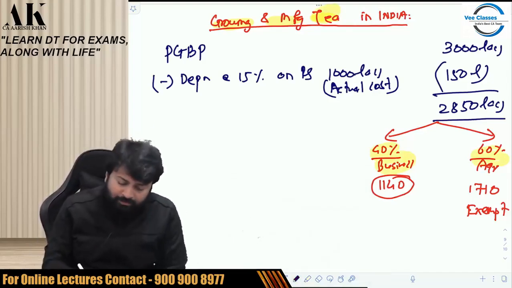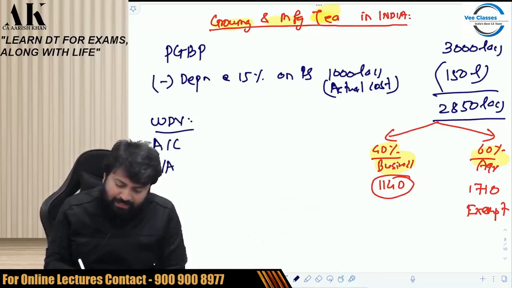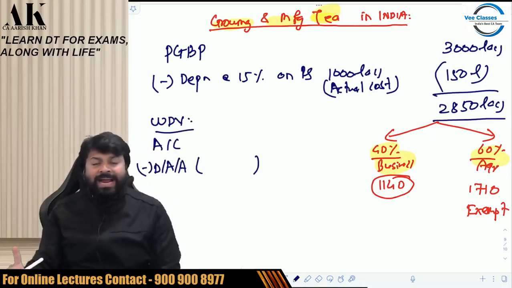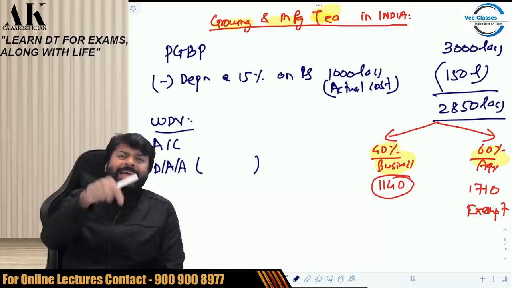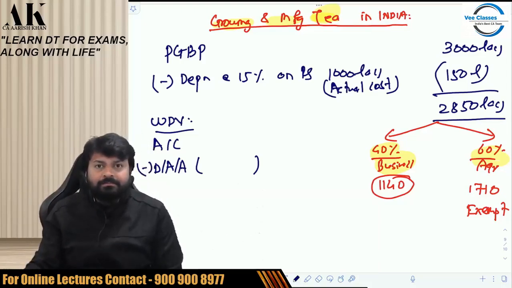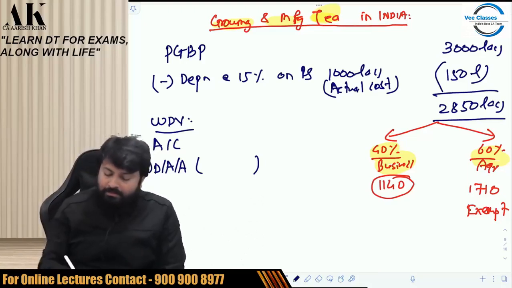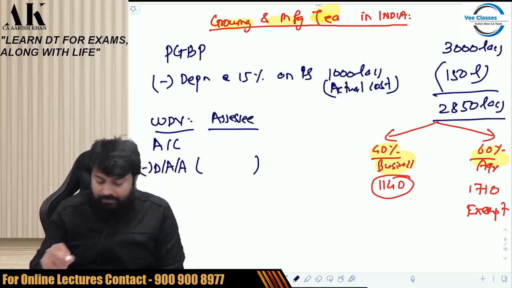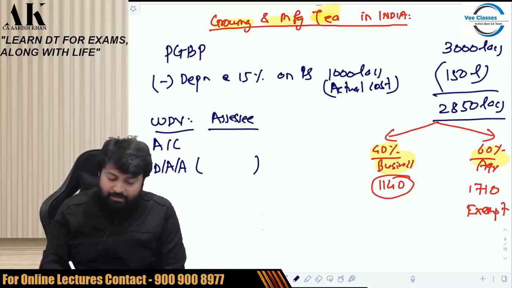Now we have to compute WDV. So what is WDV? WDV is actual cost of the asset minus depreciation actually allowed. Actually allowed means that depreciation which is saving your tax in the current year. So what is the stand of the assessee? Assessee is saying that actual cost is 1000 lakhs.